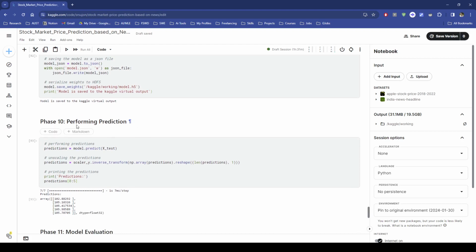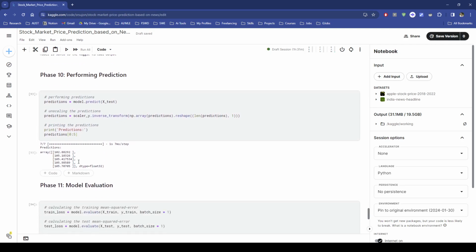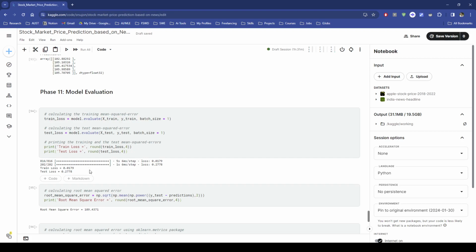Then I've done a prediction, only for the first five data points. Then, after that, the time of model evaluation.